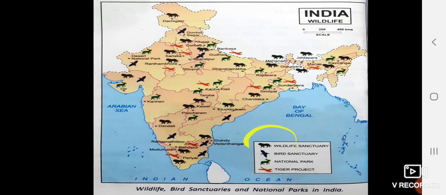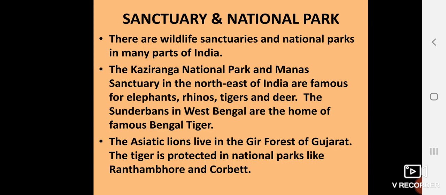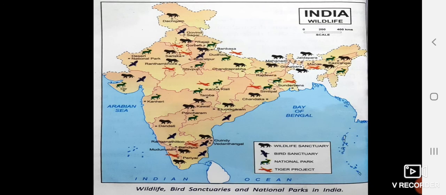Where the lion symbol is made, that is a wildlife sanctuary. Where the bird symbol is made, that is a bird sanctuary. Where the deer symbol is made, that is a national park. Where the red tiger symbol is made, that is a tiger project. So there are wildlife sanctuaries and national parks in many parts of India. Kaziranga National Park and Manas Sanctuary.